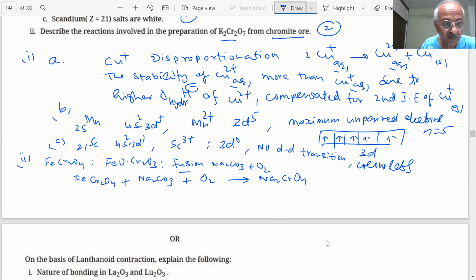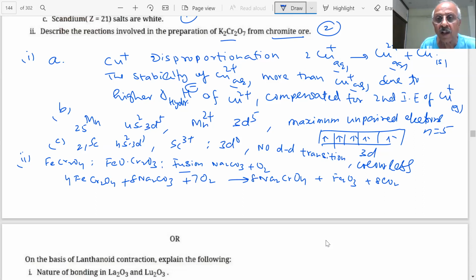Na2CrO4 and iron Fe will be readily oxidized to Fe2O3. That's what I was trying to say. And 8CO2. Balancing then has to be done, students. And you have sodium carbonate, you have oxygen, students, and Na2.